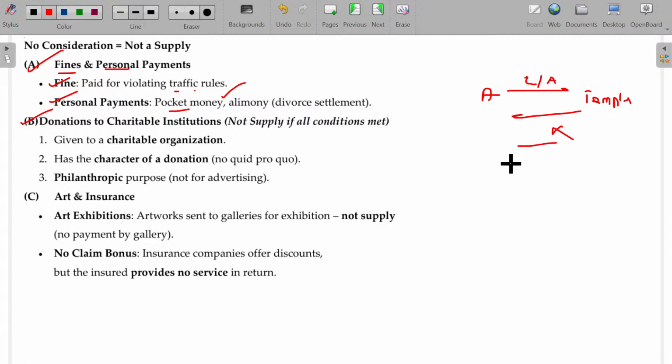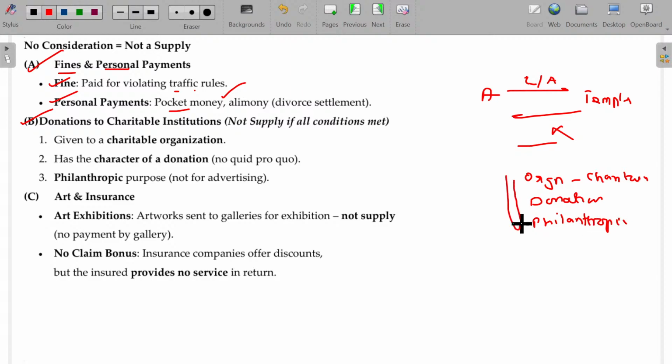In this case, three conditions should be there. One is the recipient should be a charitable organization, and it should be a donation of an absolutely philanthropic nature.